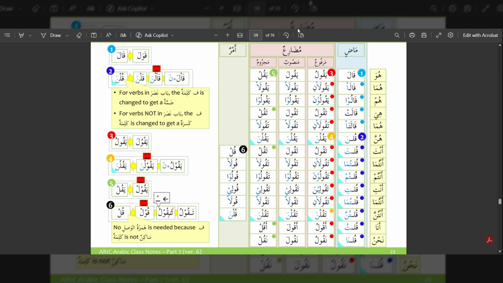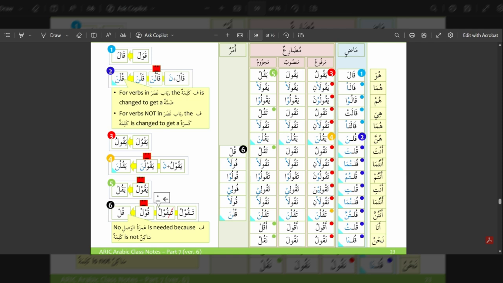Then when we come to fi'al al-mudari, present tense, in the marfu form, we get yaqulu. So here again, the original word is yaqwulu, which is changed to yaqulu. Yaqulu, he says. Yaqulani, they both say. Yaquluna, they all say.